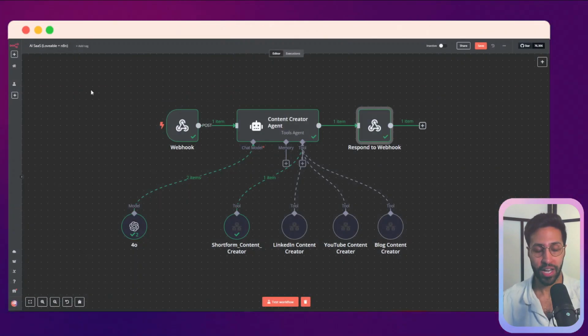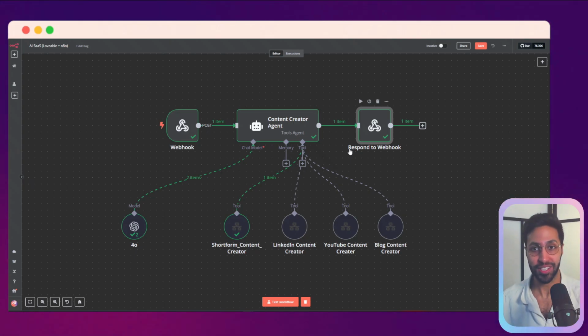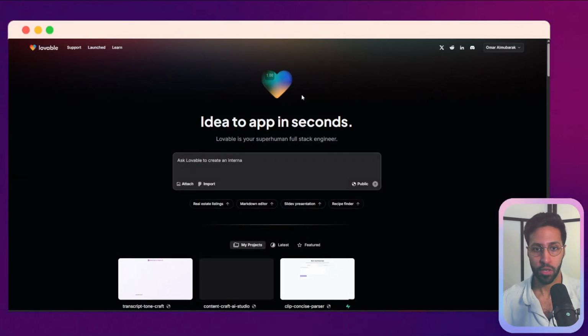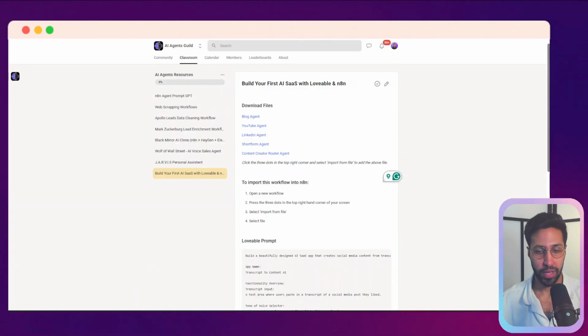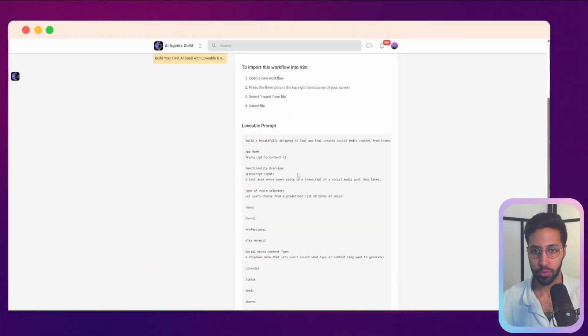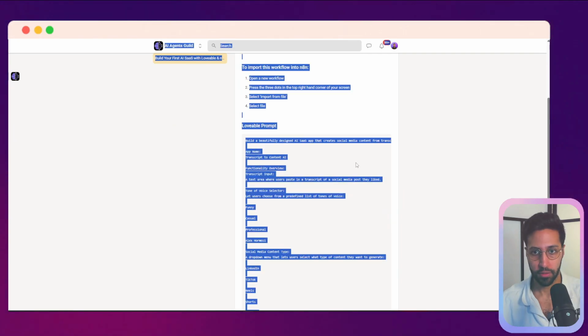So now I've shown you how we've done this here. Let's recreate my AI marketing software from scratch and see how easy it is to make. So this is Loveable here. What we want to do first is we want to add a prompt. So if you go back to the school community, I have a prompt ready here, and we can go through it together.